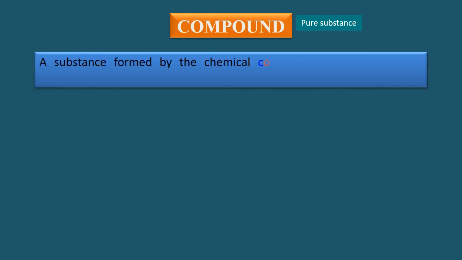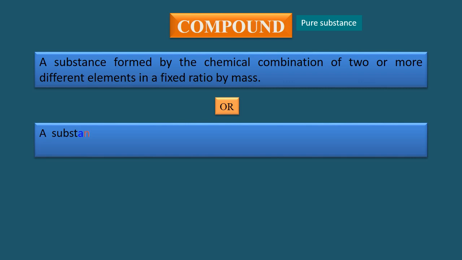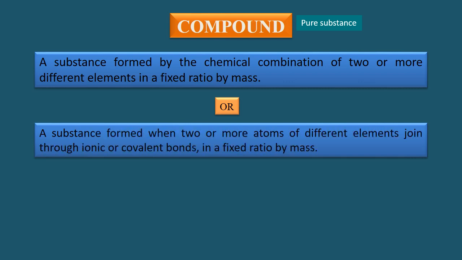A compound is a pure substance which can be defined in two simple ways. That is, a substance formed by the chemical combination of two or more different elements in a fixed ratio by mass, or a substance formed when two or more atoms of different elements join through ionic or covalent bonds in a fixed ratio by mass.